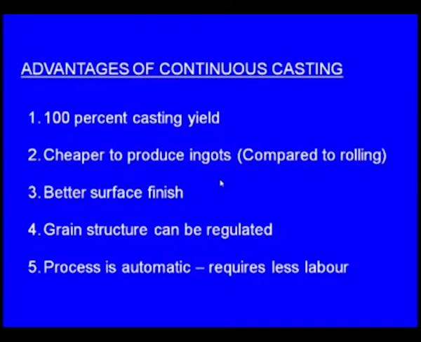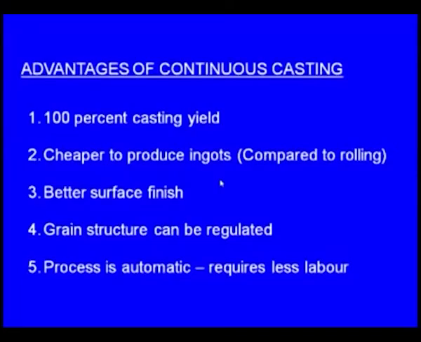These are the advantages of the continuous casting process. We get 100% casting yield. First of all, what is meant by casting yield? Suppose you make a casting by green sand molding, and the weight of the casting is 100 kgs. We pour more than 100 kgs of molten metal, because the molten metal also occupies the sprue and the riser.